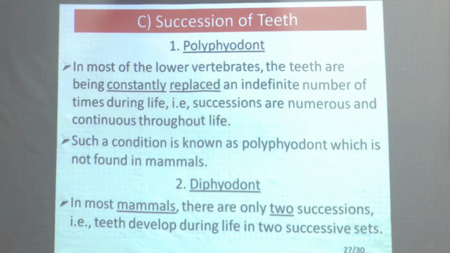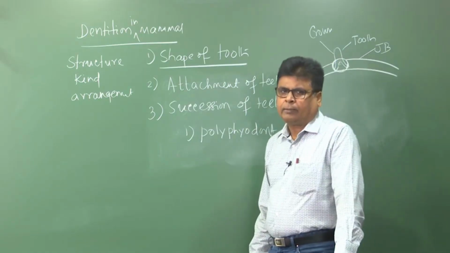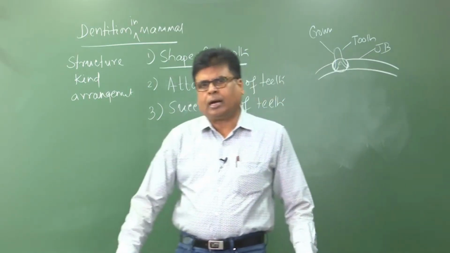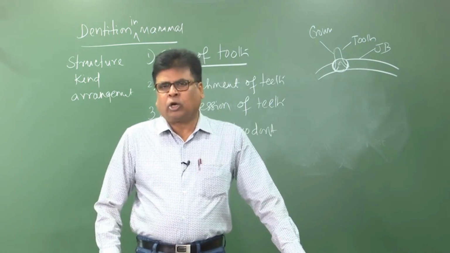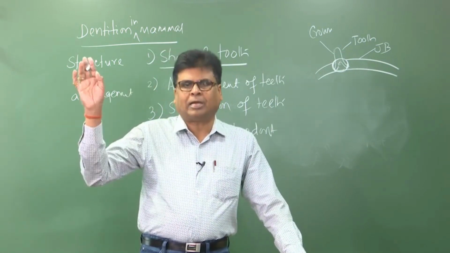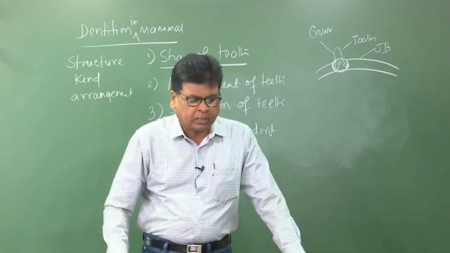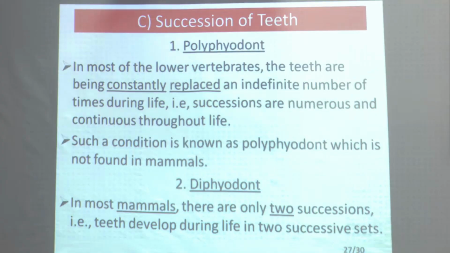That means some vertebrates are there where the teeth are replaced throughout life. Whenever a tooth is broken, it is replaced. In most of the lower vertebrates, the teeth are constantly replaced, in indefinite number.